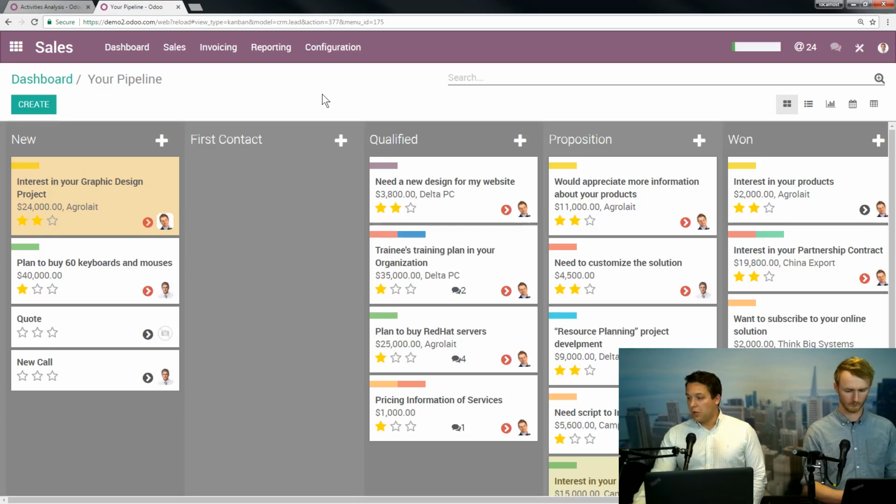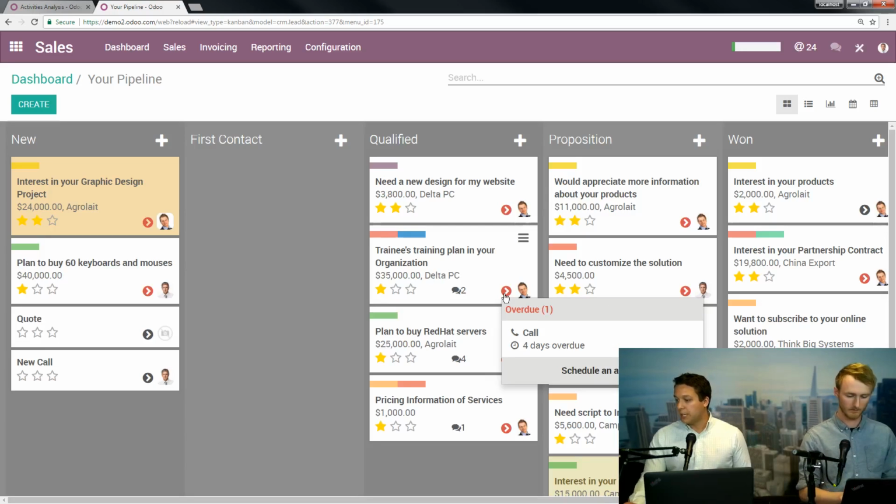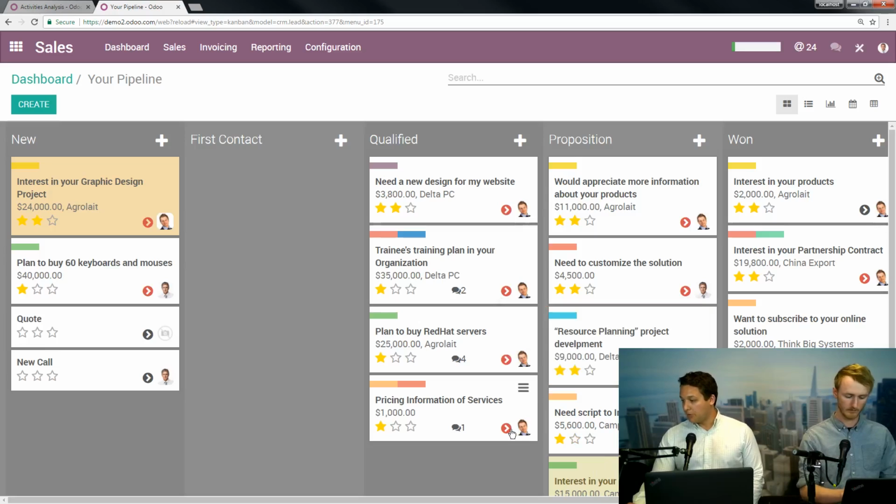A couple of graphical things I want to point out before we jump into what the opportunity in detail looks like. Each of these people is a user, so you can see who owns what. The stars are a rating system, and what's really useful is all these arrows. Each of these is basically the next activity, which we'll get to. Red is bad, it's overdue. We have green for today and purple for something scheduled.